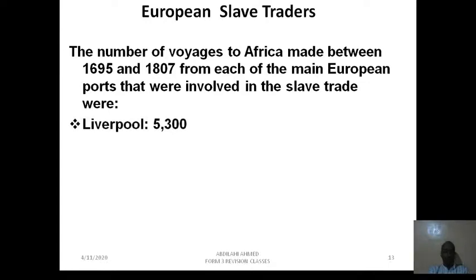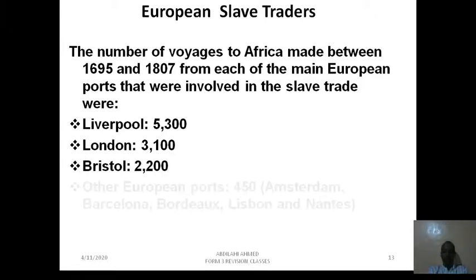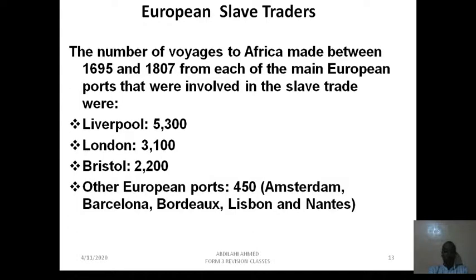So how many voyages from the port of Liverpool? 5,300 voyages, trips by ships. London 3,100, Bristol 2,200 trips, and other European ports 450 from Amsterdam, Barcelona, Bordeaux, Lisbon, and Nantes. So you could see that Britain was the leader in terms of the slave trade.